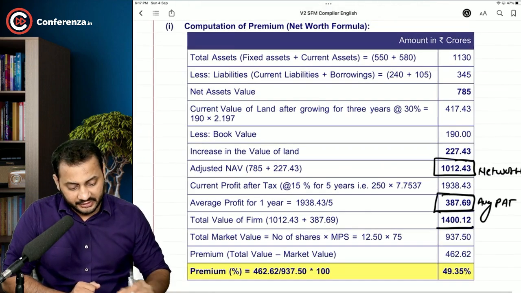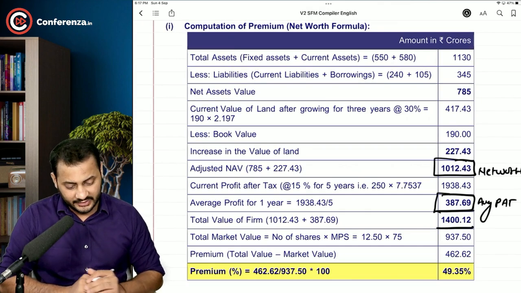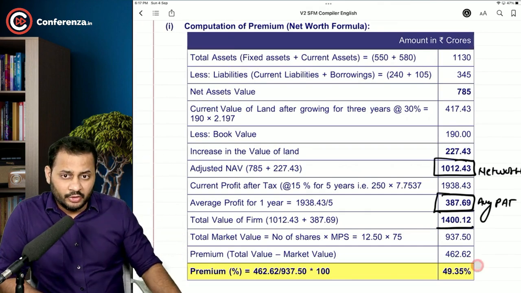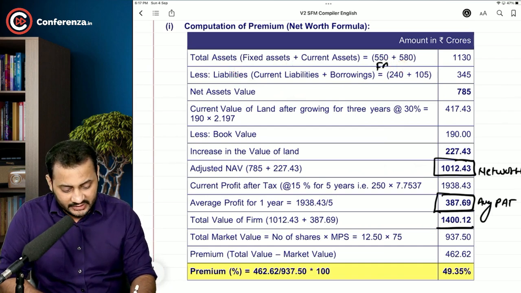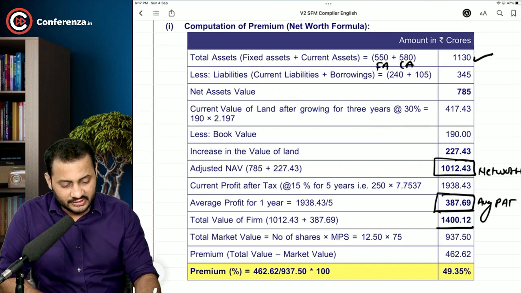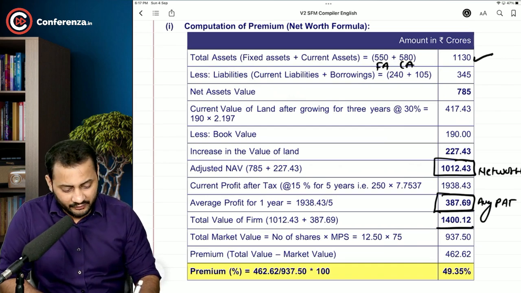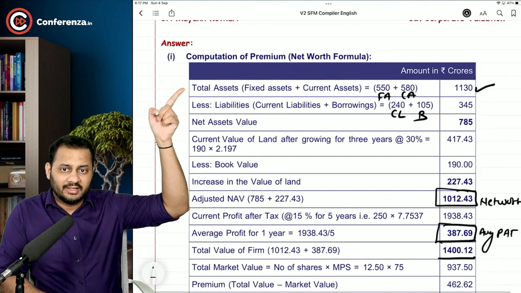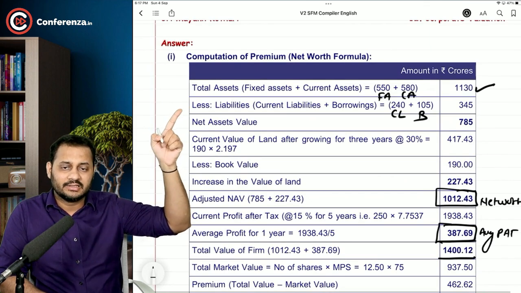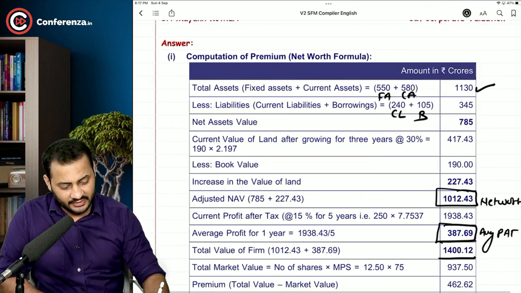Now let me reach this once again. According to this answer, the total assets of the company are given, which are 550 and 580. This is fixed assets, this is current assets. So this is the total assets, and after that we have taken current liabilities and borrowings. This is what we have to reduce: total assets minus liabilities gives the net assets, 785.